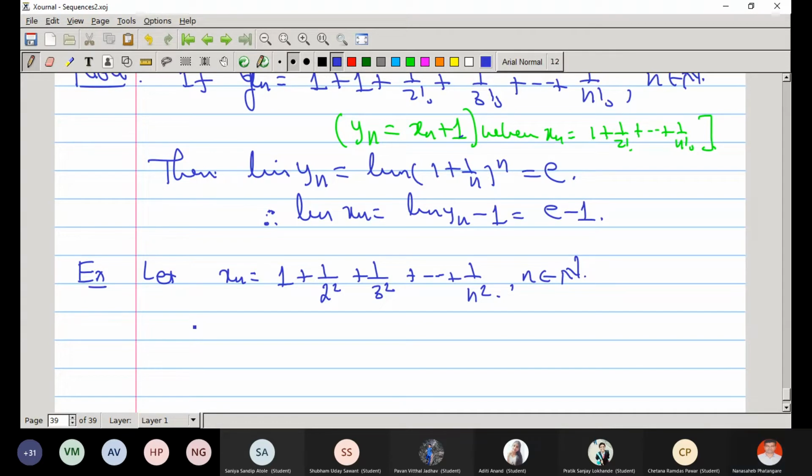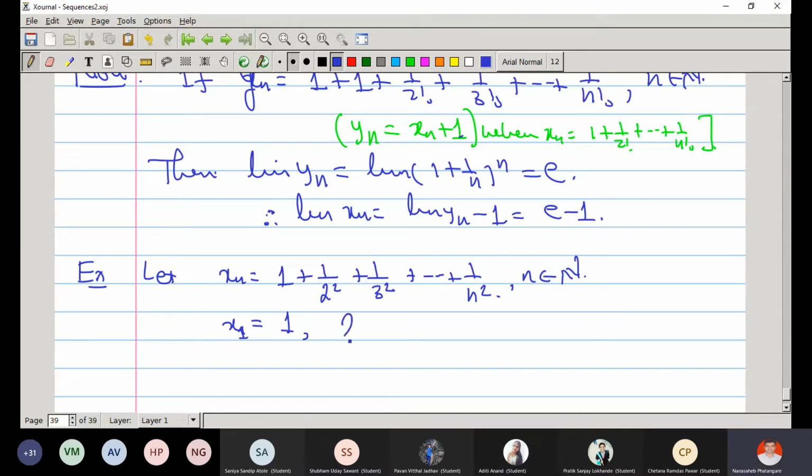Do you understand what the terms are? What is the first term of this sequence? This whole expression itself is the nth term. So what is the first term of the sequence? Yes, sir.